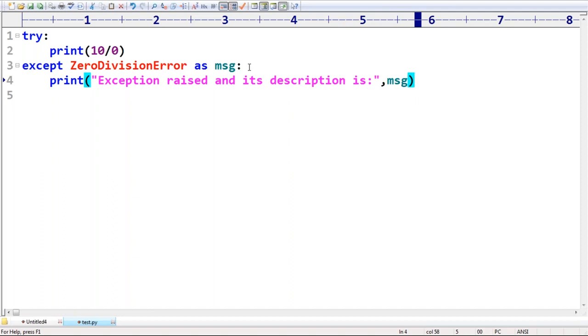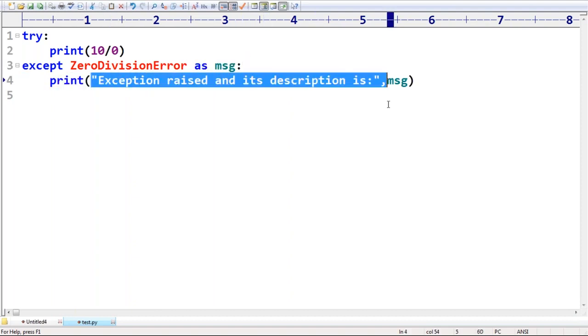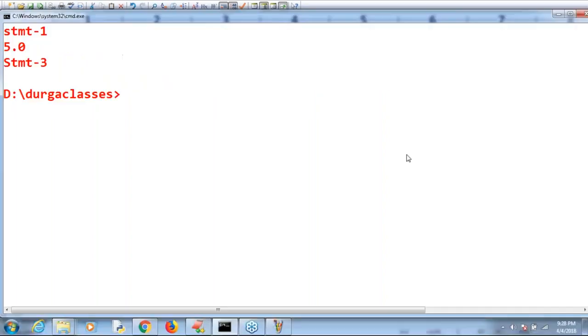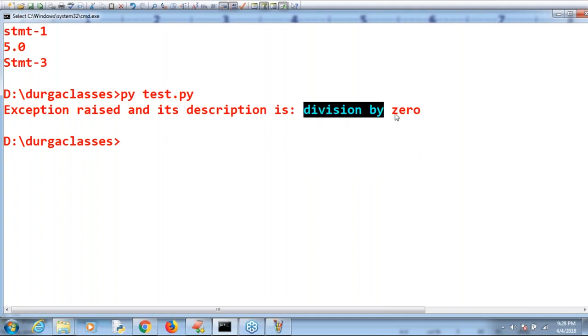This is the way you can print exception information, or otherwise you can simply print the message. Automatically it's going to print the exception description, right? Let me execute this code. Instead of msg, any xyz you can use. What is the description for that?